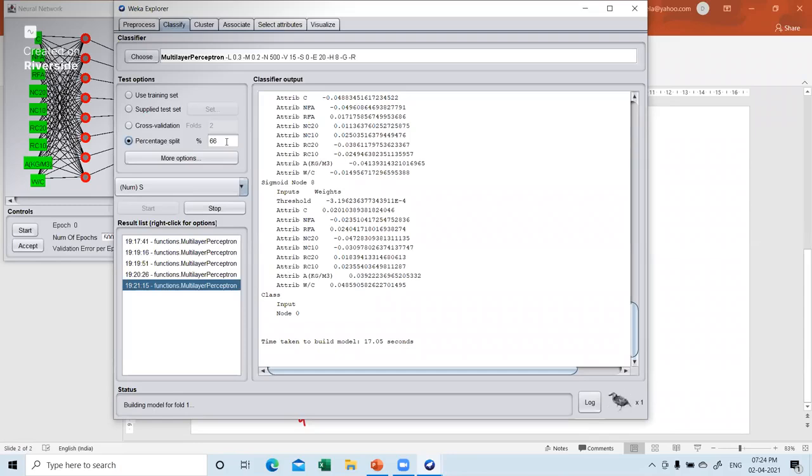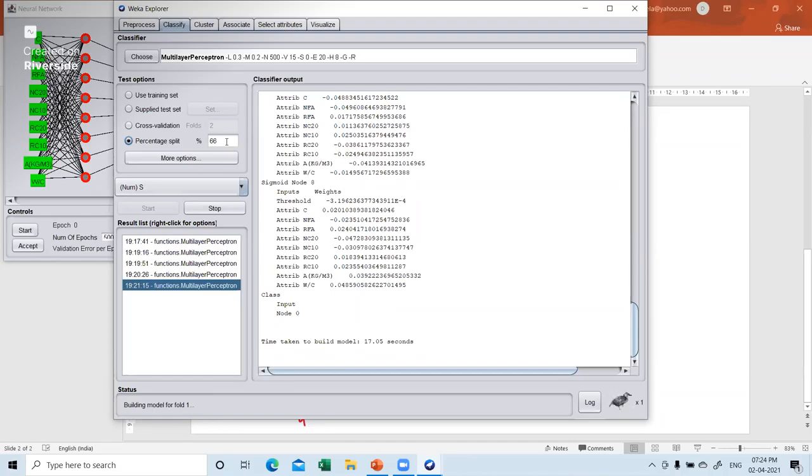Yes, sir. You said it rightly, whenever a new data set comes, then we can just supply it as a test data set.